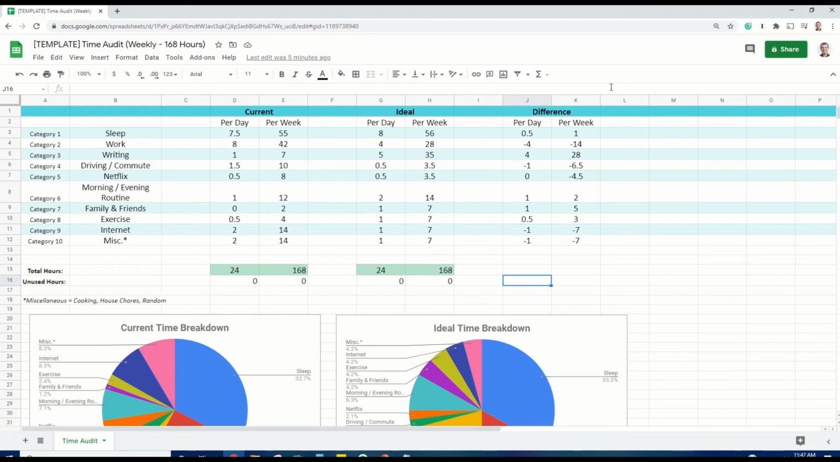Now, this page is full of numbers that I've put in myself. So when you use it, again, you can feel free to change any of the numbers to fit what your current and ideal day looks like. So let me walk you through what is actually going on here.